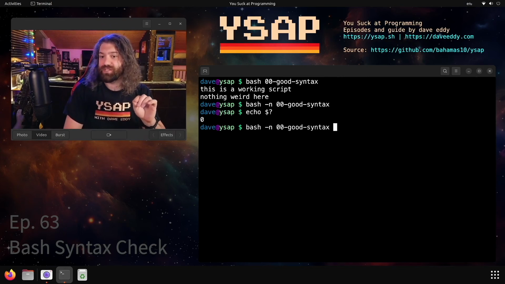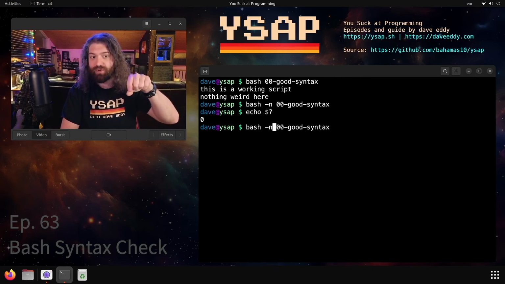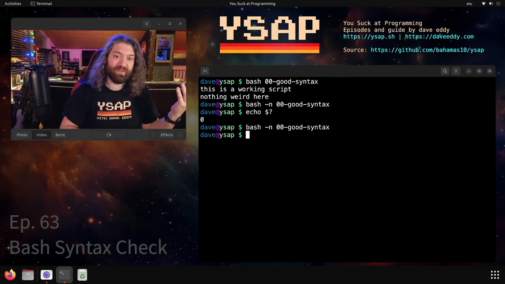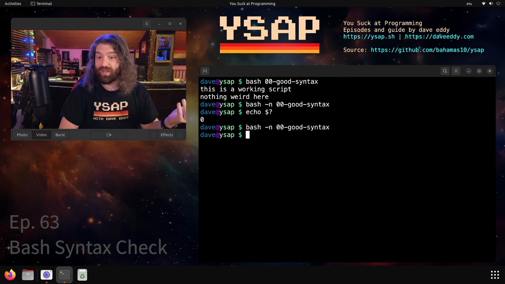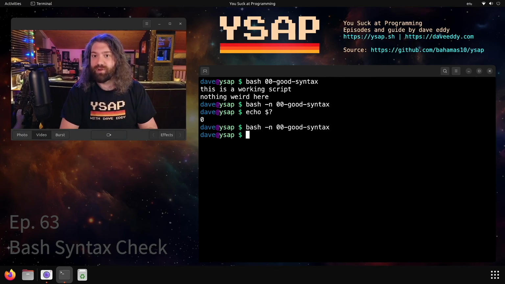Because remember, shellcheck is an external program. It doesn't know what version of bash you're going to run your script against. Whereas by contrast, I'm executing a very specific bash interpreter here, and I'm asking the bash interpreter, hey, you, this specific bash interpreter, are you able to run the contents of the script? Are you able to understand this, yes or no? This is really good because imagine if I had newer syntax and an old bash interpreter, that old bash interpreter might choke and bash -n will return a failure. Whereas shellcheck would be like, oh yeah, that's newer syntax, but I'm okay with it. This is a real nice way of asking the interpreter, can you handle this?